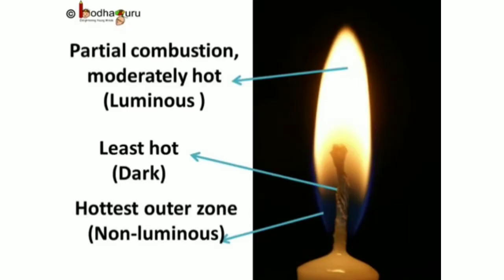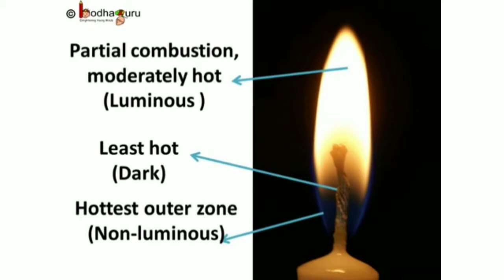Look at the flame. It has many colors. Not all the parts of this flame are equally hot. The innermost part, which looks dark, is the least hot part. It is the dark zone. Wax vapor remains mostly unburned here.